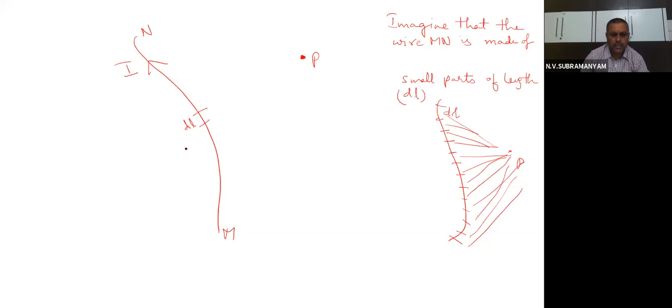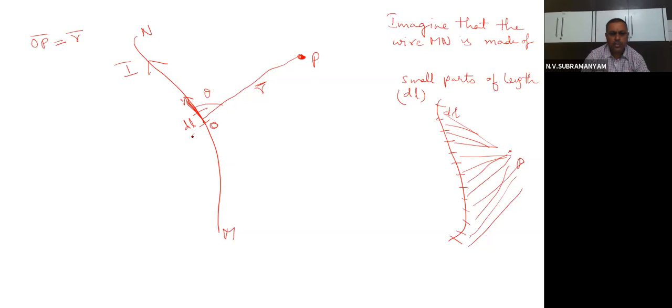What is the length of that element? dl. And in the direction of the dl, imagine a tangent. Now draw a line from dl to point P. That is a distance, perpendicular distance from dl, r, and it is a position vector. Let us say this point is O, this point is P. Then OP is equal to r bar in the diagram. And let the angle between these two be theta.